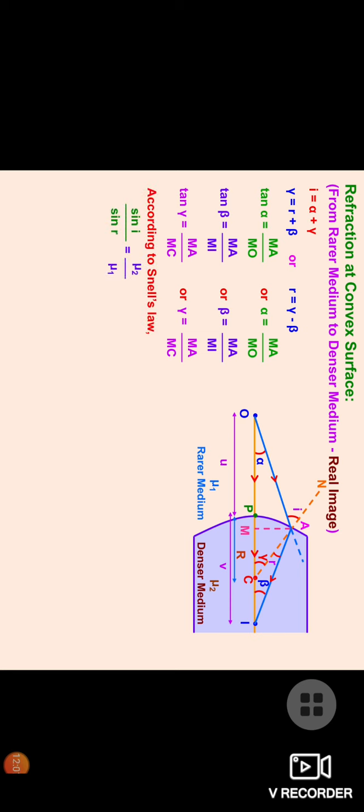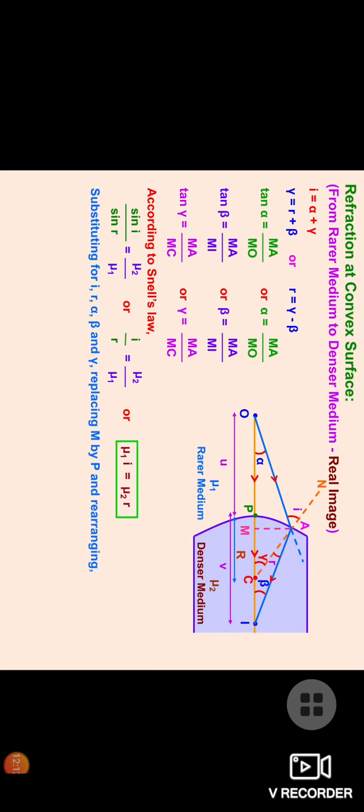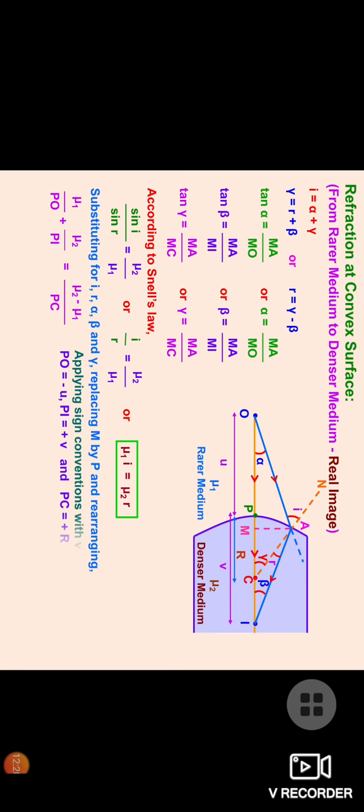So what does Snell's law say? Sin i upon sin r is equal to mu2 upon mu1. Or, if the angles are very small, i by r is equal to mu2 by mu1. So we have the relation mu1 i is equal to mu2 r. Now we just substitute the values of i, r, alpha and beta in all of these, and we get this result.